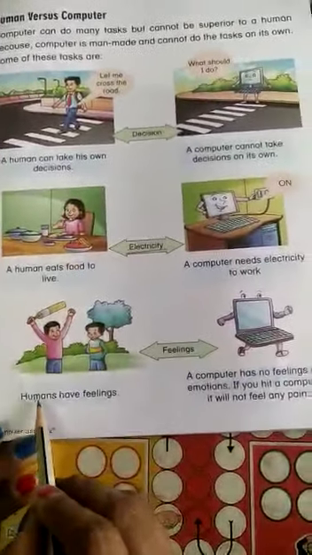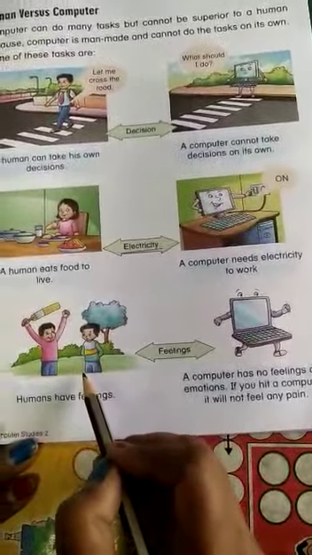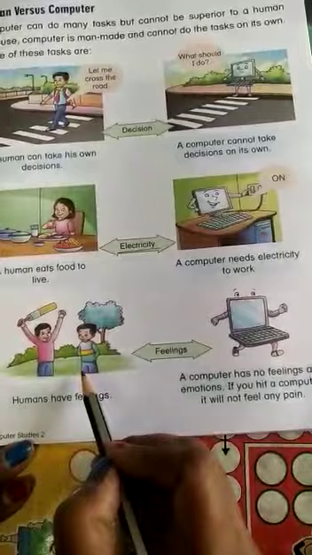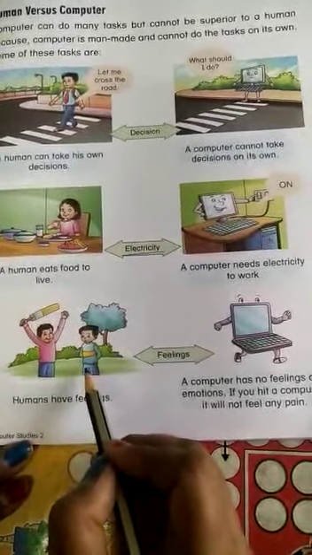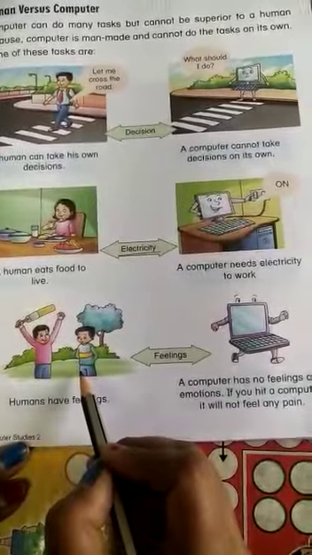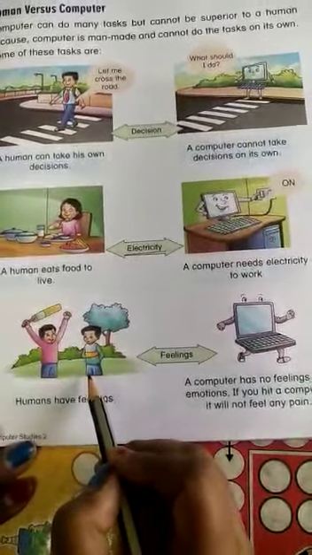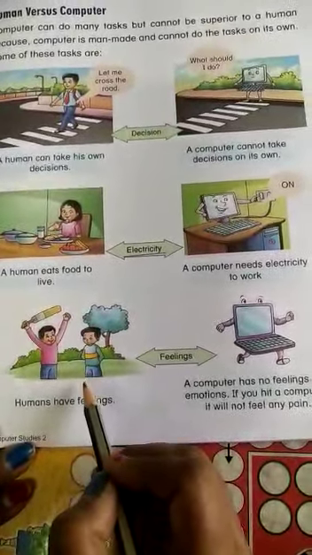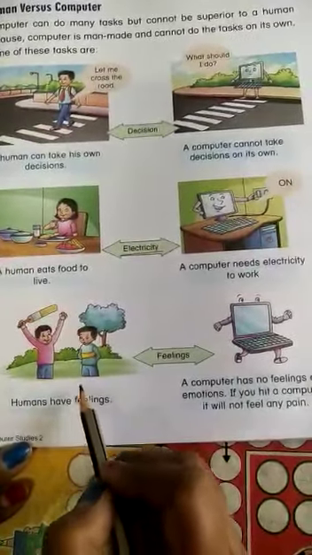The next, humans have feelings. Feelings like when you are happy, you smile. When you are sad, your face looks different. Does it look nice? No. We show our happiness. We show our sadness. We are sometimes smiling, sometimes crying, sometimes very angry. We can have so many feelings and we can show them.